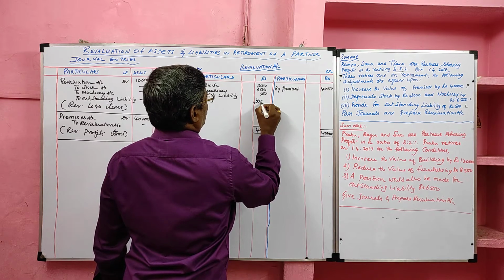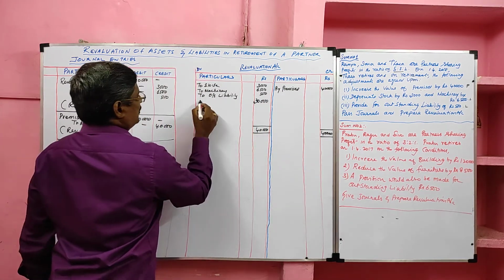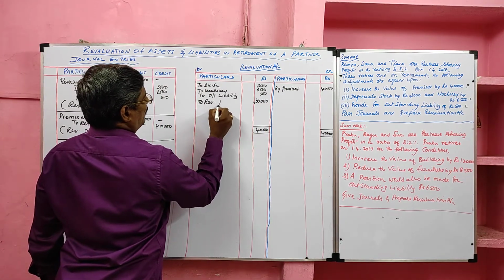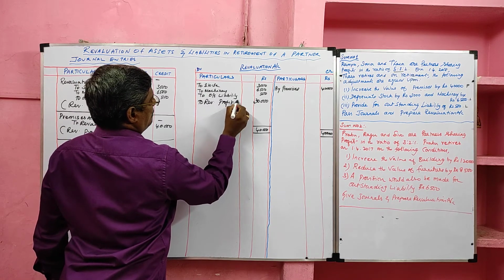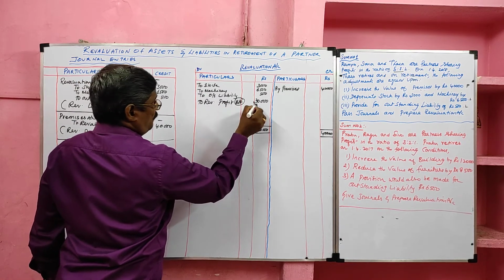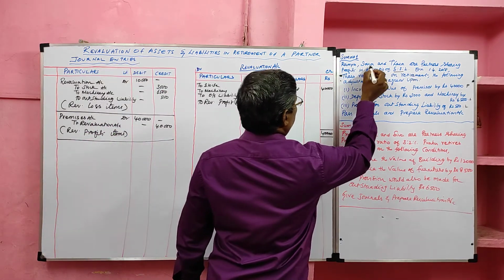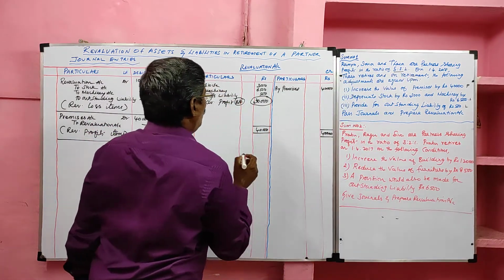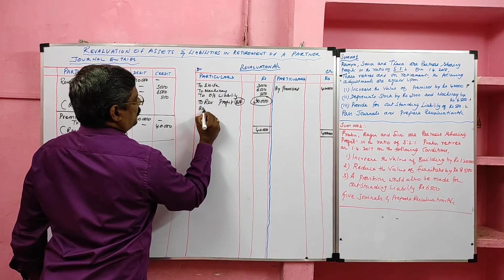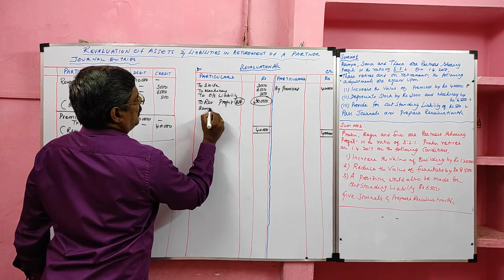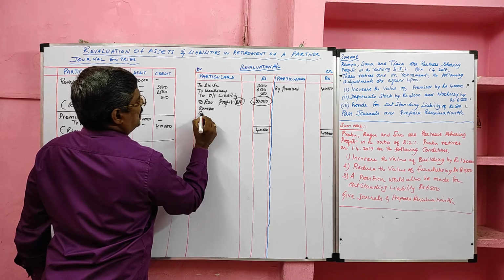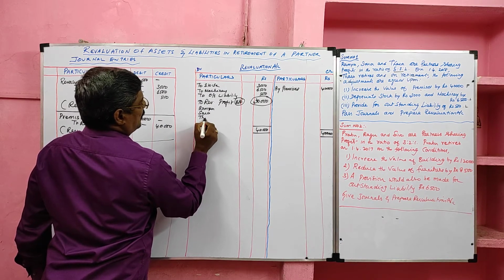So our revaluation profit is 30,000. This we call revaluation profit, the balancing figure. This profit 30,000 should be shared by all the partners Ramya, Sara and Tara in old ratio. So it should be divided in old ratio. Ramya capital, Sara capital and Tara capital.